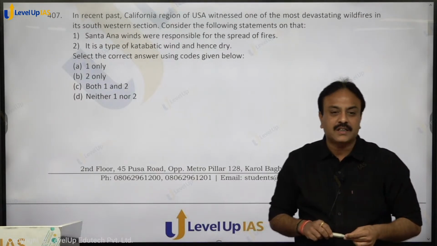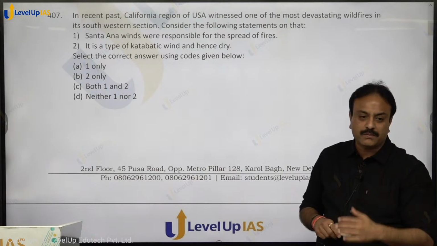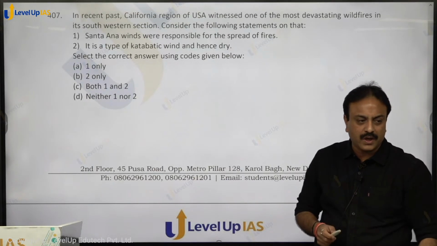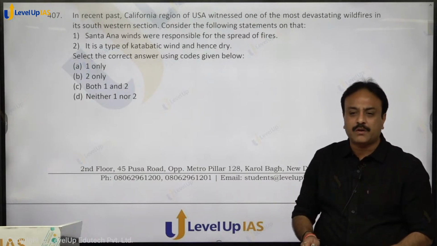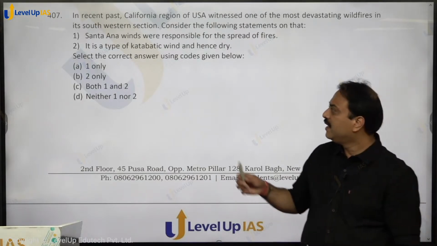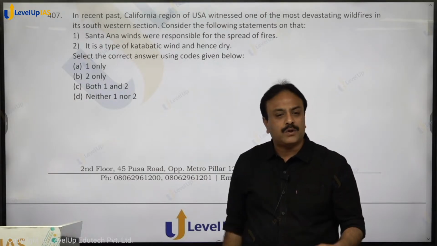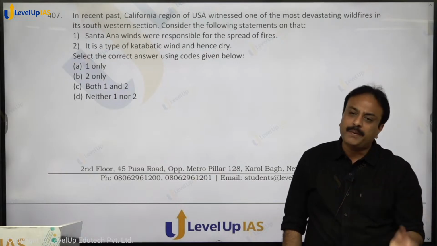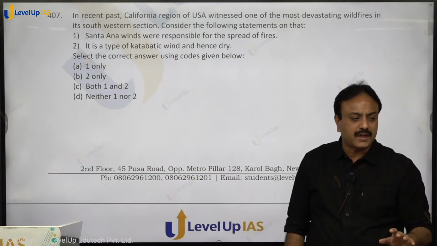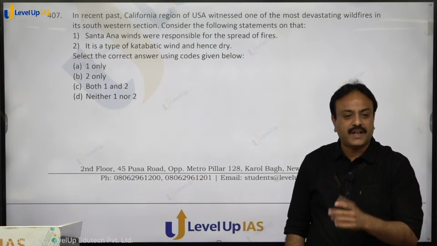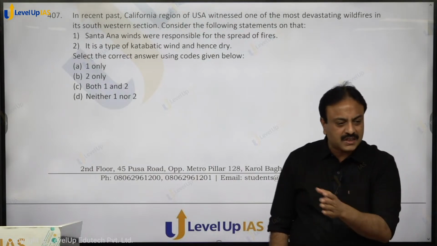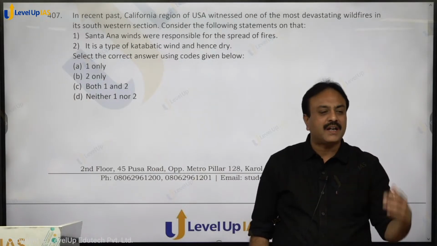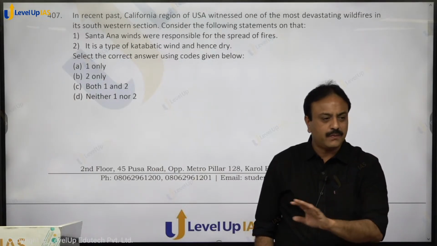Santa Ana wind is generally considered as katabatic. It descends from the slopes of the mountains, and specifically Sierra Nevada is associated with this particular wind. Otherwise, very small ranges present over there are also responsible, right? This wind practically blows at the end of winter season, but it cannot be ruled out at any given time of the year. At any point of time of the year, this wind may start blowing. It moves out from the desert region also, that is the Mojave Desert, California region. It is also katabatic, that descends from the mountain and affects the region.